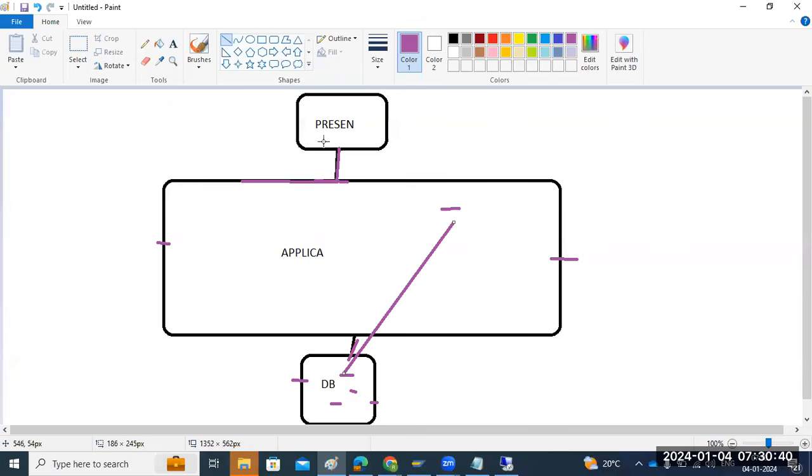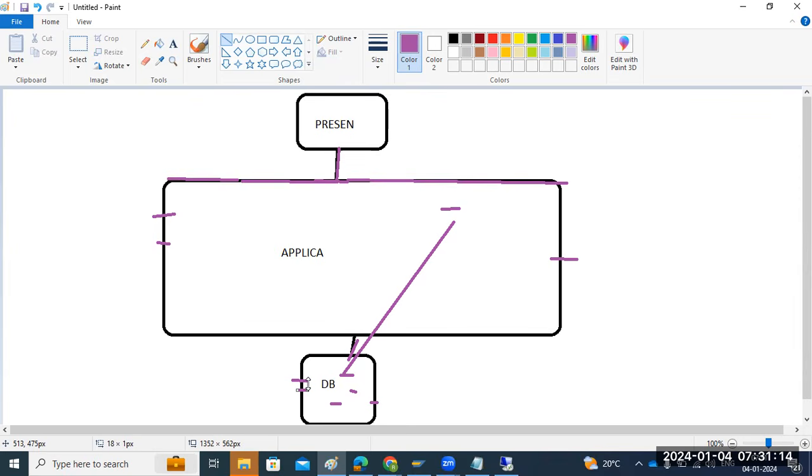So we have the 3 layers of the SAP architecture: presentation layer, application layer, and database. Normally users will log in from their laptops, browsers or smart devices. They will open the application and do the transactions, orders and payments, everything booked from the application. The application will store the data into the database level. That is the business scenario use case. Same for SAP: we have the presentation layer, application layer, and database layer. Here we install the SAP application, and here we install the SAP DB.